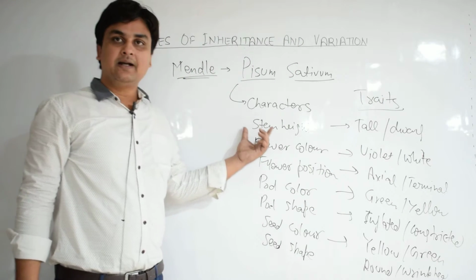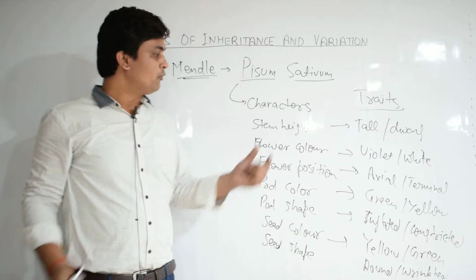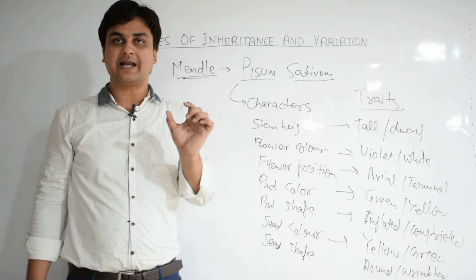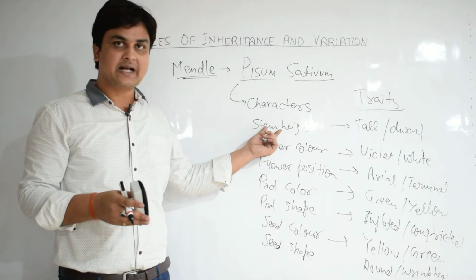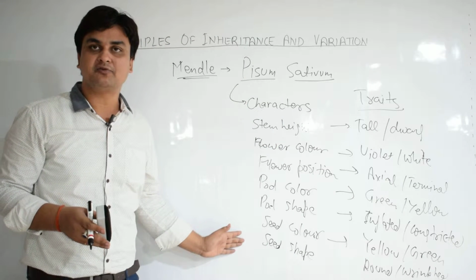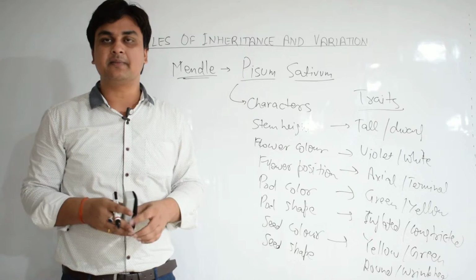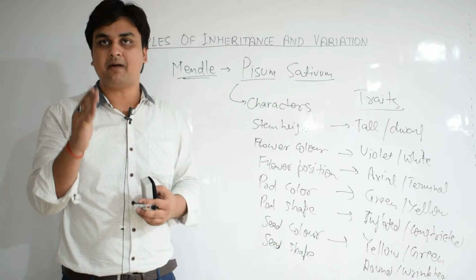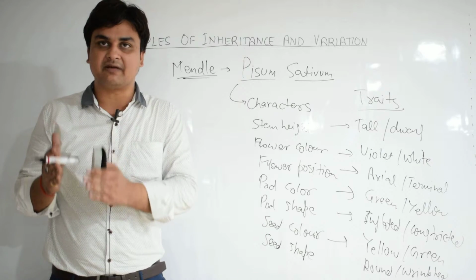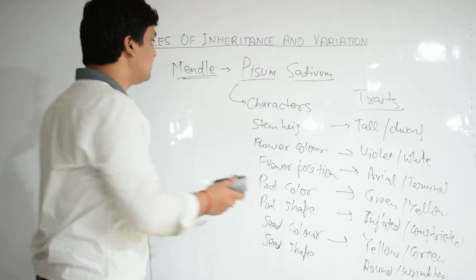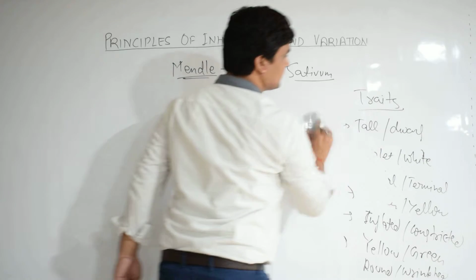Now Mendel selected the plants of pea which differed in one character. The difference was between one character, and the rest of the characters between these 2 varieties were the same. So he included in his hybridization experiments a total of 14 plant varieties, 7 for the male partner and the other 7 for the female partner. Now let's discuss the hybridization experiments performed by Mendel.